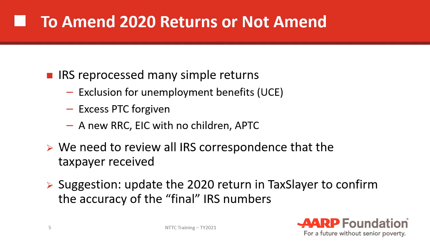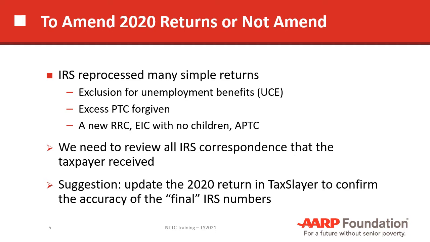And so what happened was the IRS, when they received these tax returns and they processed them, they automatically made changes in those tax returns from what we had originally done in TaxSlayer. So the taxpayers, as a result of this, would receive letters from the IRS indicating that these changes had been made.